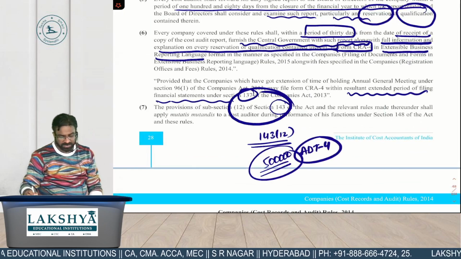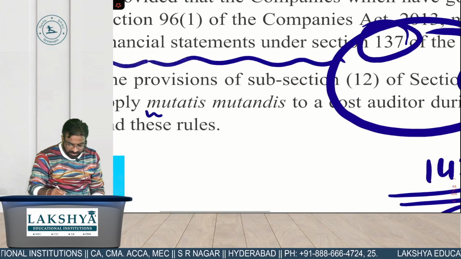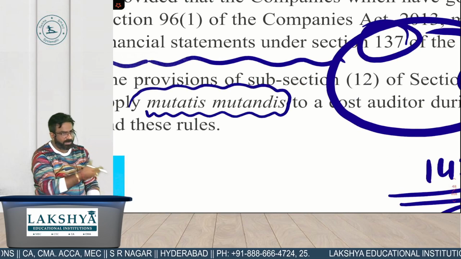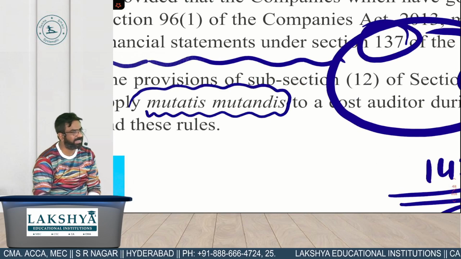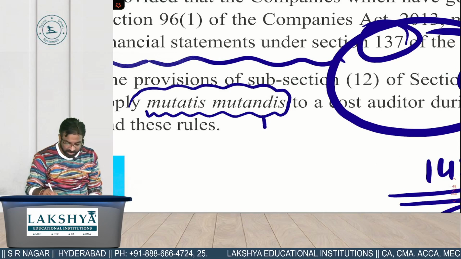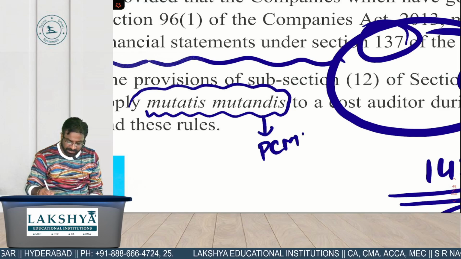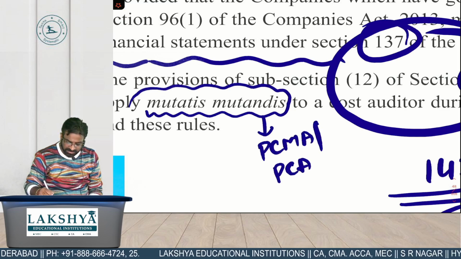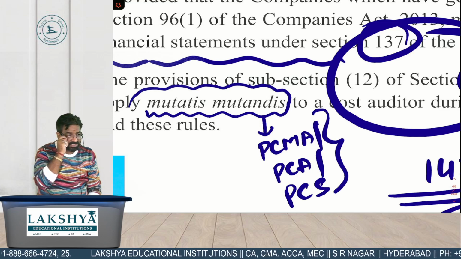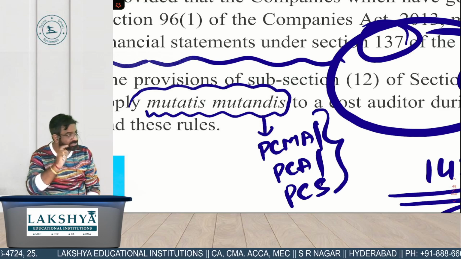143 सब। तो ये इसका मतलब पता क्या होता है? What is this? Mutatis mutandis, लॉ में पढ़ाया होगा सर ने। इसका मतलब क्या होता है? As it is. मतलब 143 subsection 12 does not only cover the practicing CMAs, it does cover practicing CAs, it does cover what? Practicing CA। तो ये obligation सिर्फ CMAs के ऊपर नहीं है, it is on everyone.